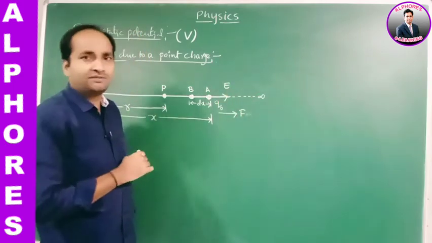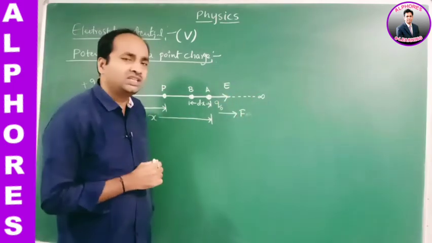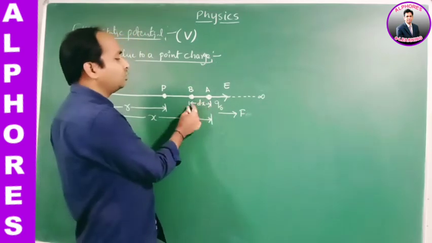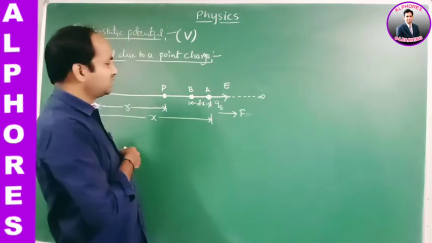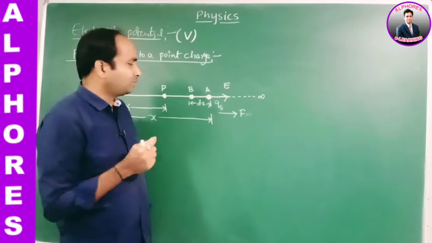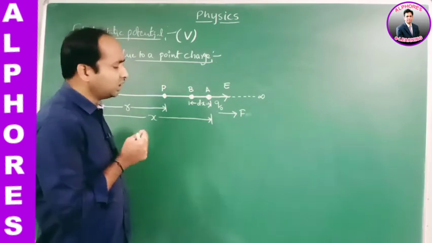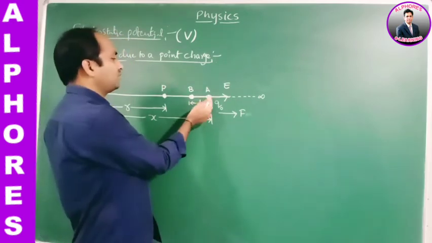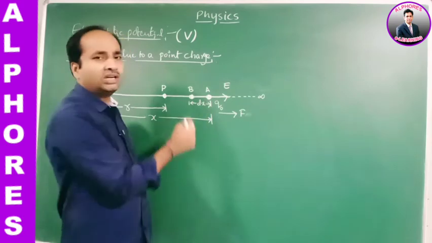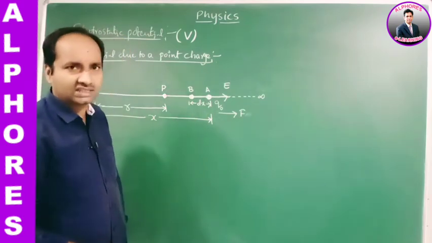Against the repulsive force, we have to move this positive test charge from A to B. We have to move the positive test charge Q naught against the repulsive force from A to B, that is through a small displacement dx.